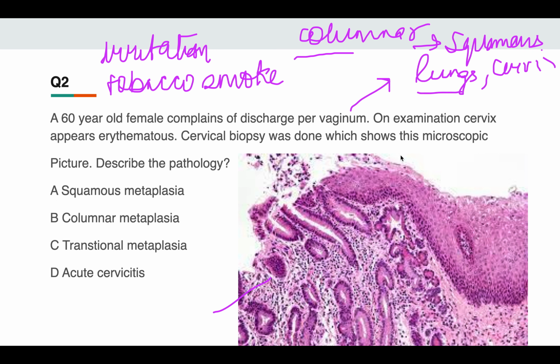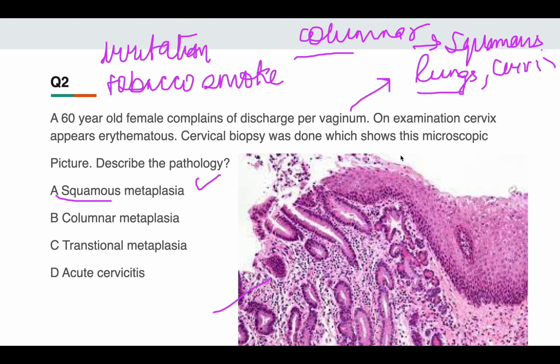Also in the lungs, if the person is consuming tobacco, the epithelium changes from pseudostratified columnar to squamous epithelium. So here the answer will be squamous metaplasia. Metaplasia means the change of one epithelium to another epithelium, and squamous means that the epithelium has now changed into squamous. Earlier it was columnar, now it has changed into squamous, that is squamous metaplasia.